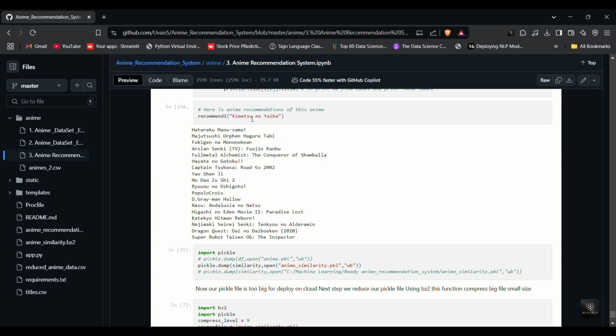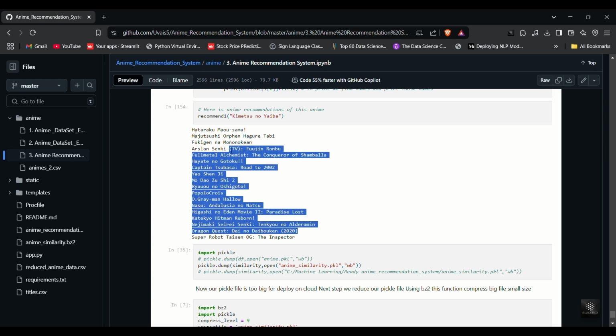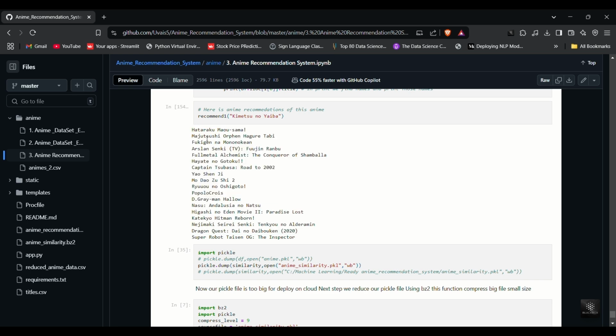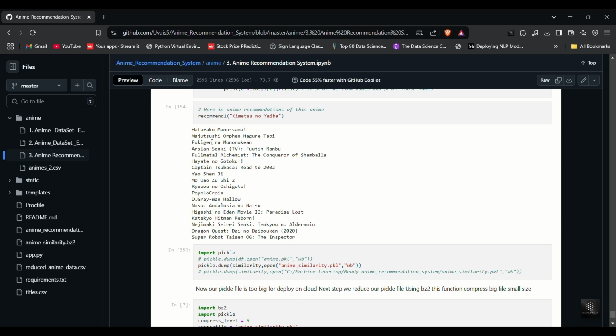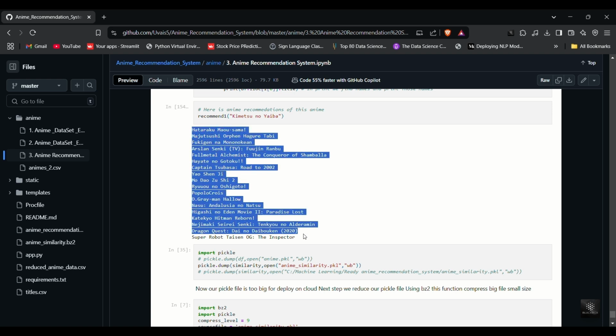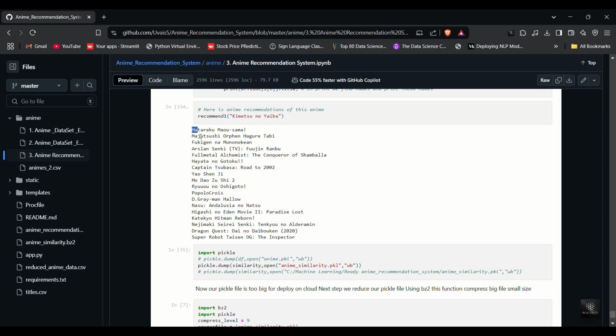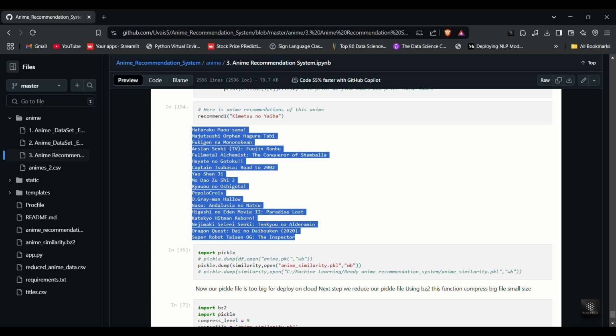With this function, whenever a user enters an anime title, the system will return 18 similar anime recommendations based on cosine similarity. This makes it easy to discover new anime that match the user's interests. As you can see, this recommendation function output is great. We got popular names. Now, it's time to finalize our anime recommendation system.